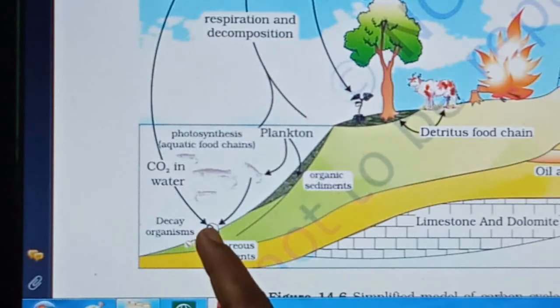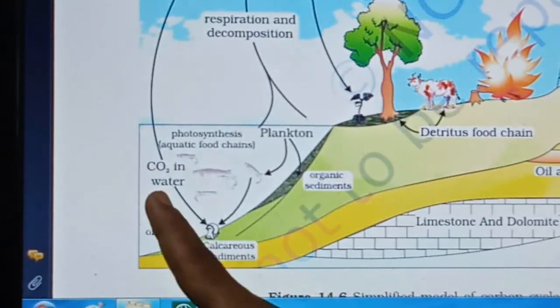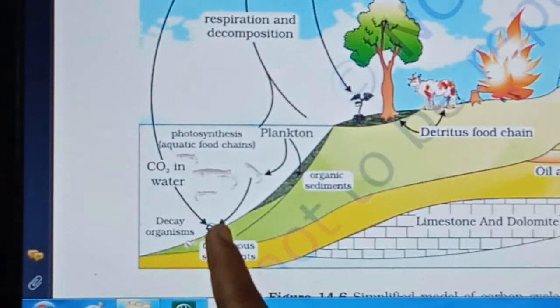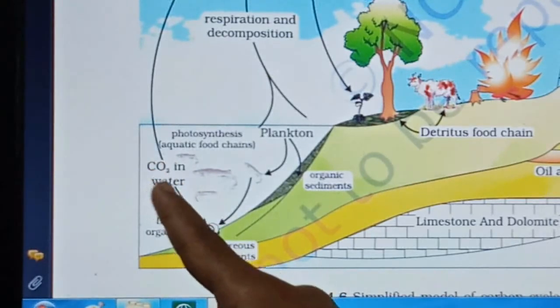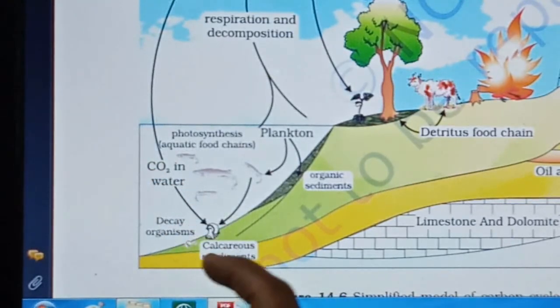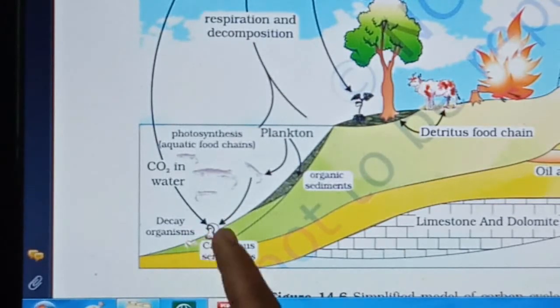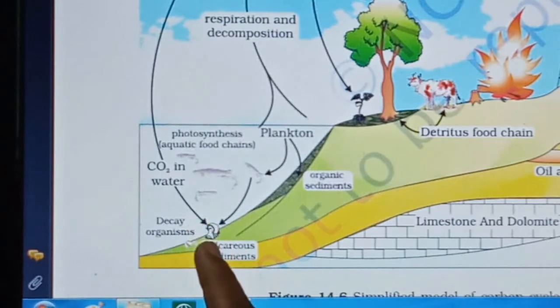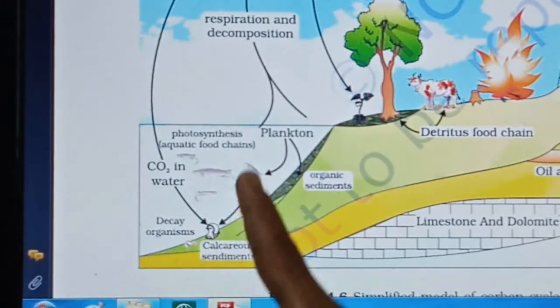This calcareous shell is made with carbon, right? Calcium carbonate is there, so carbon is present in it. So this carbon is also present in sedimented form in aquatic life, right?